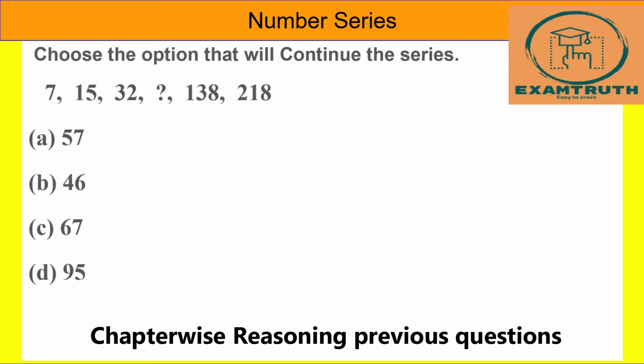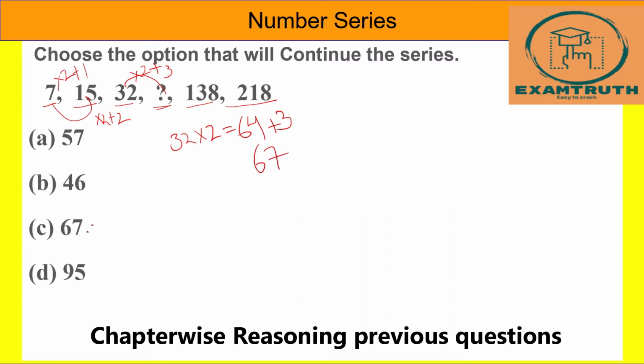So here is the first question: 7, 15, 32. Next, what is the number? Here the pattern is 7 into 2 plus 1, which is 15. Next, 15 into 2 plus 2, which is 32. Next, into 2 plus 3. So 32 into 2 is 64, plus 3, that is 67. So 67 is our answer.